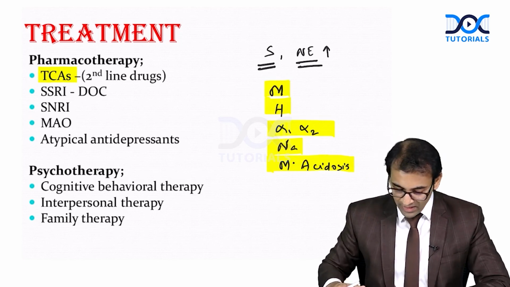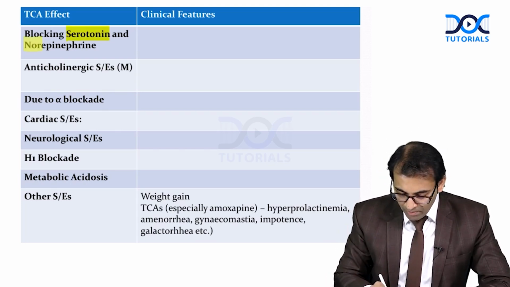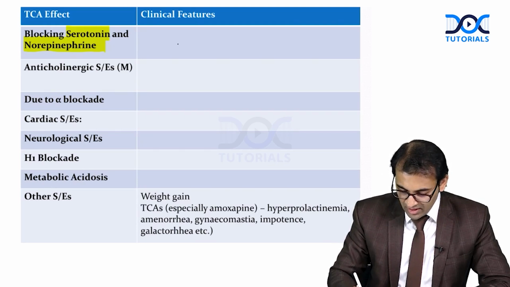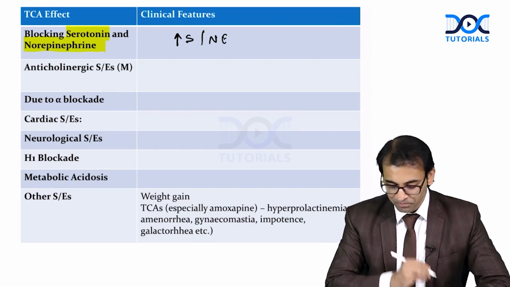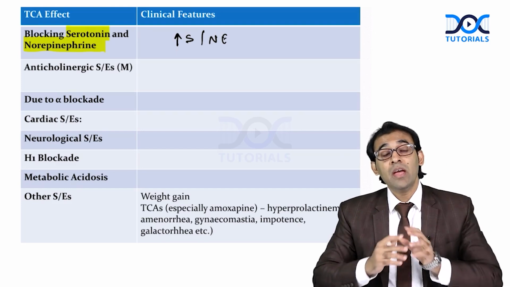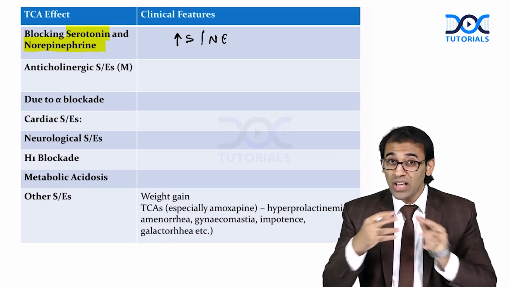Okay, see that TCA is blocking serotonin and norepinephrine. With the help of this, it is going to increase the level of serotonin and norepinephrine. This is good for the patient. But what about the antagonistic effect on muscarinic receptor? Now there will be some side effects.